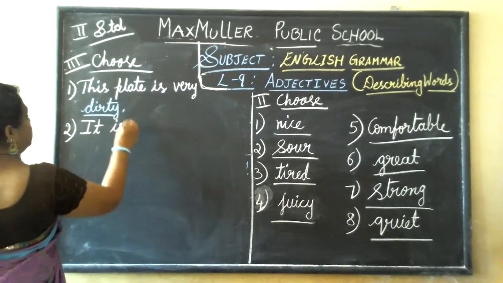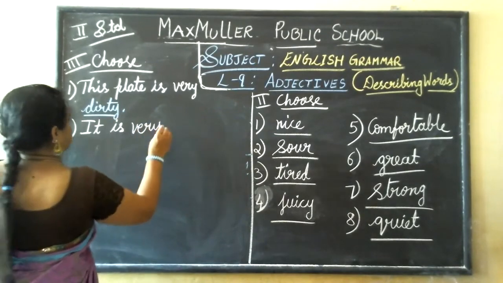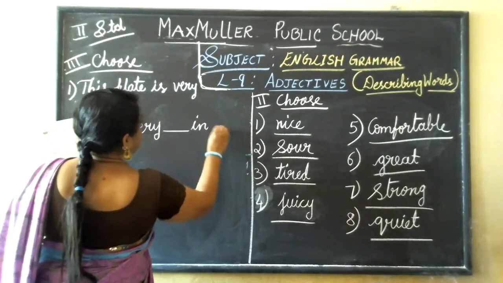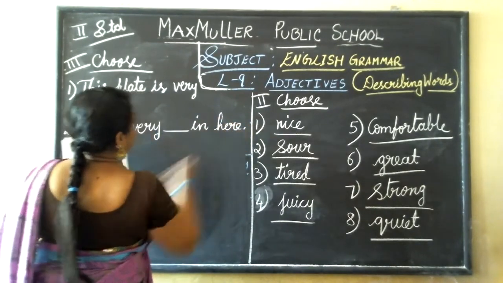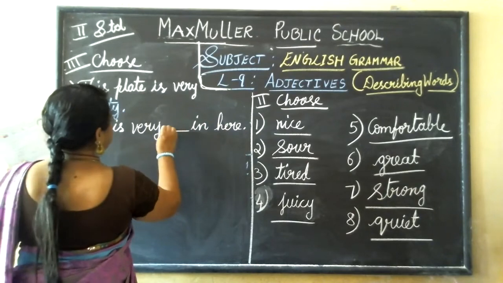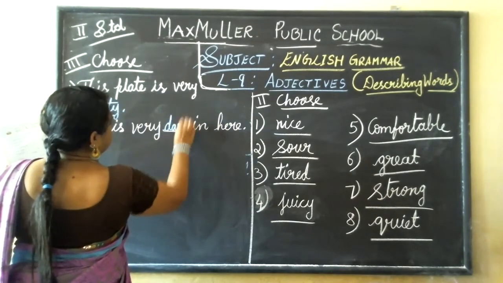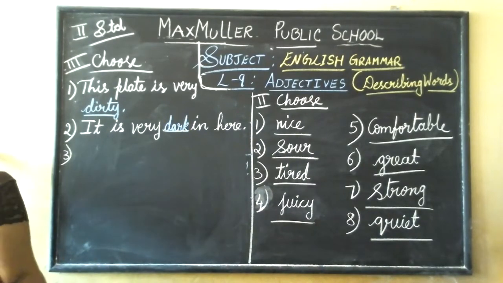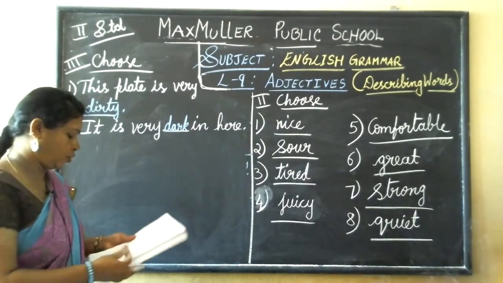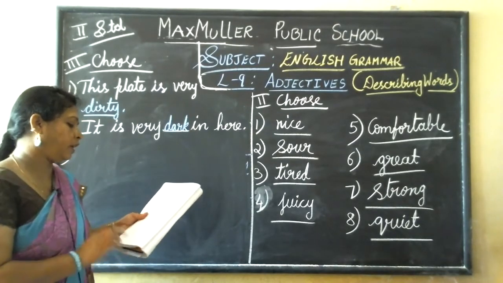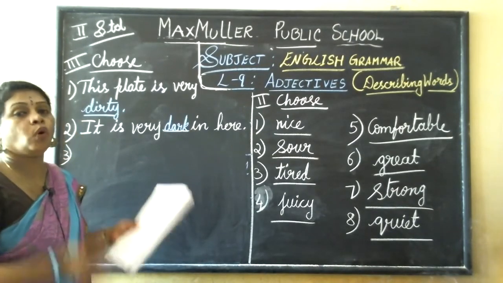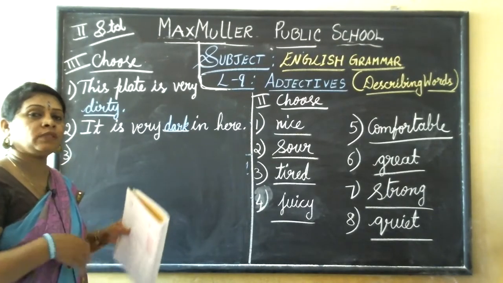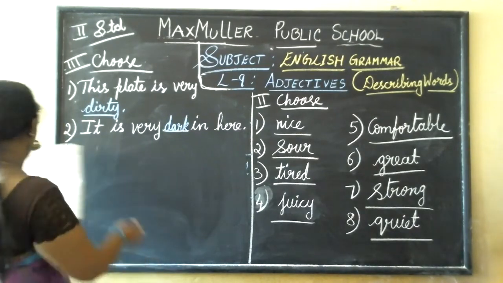It is very dark in here. I'll write only the second answer sentence. Okay. Third one. I'm going to buy some new shoes. These shoes are very dash. Sad, full, old. So you want to buy some things means newly. So previous one what it will be? It will be very old.